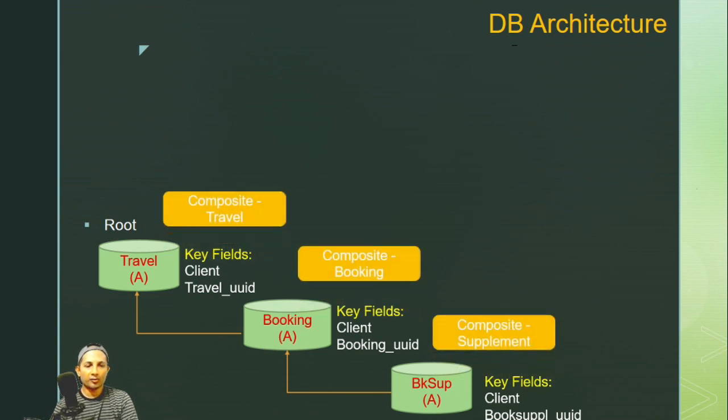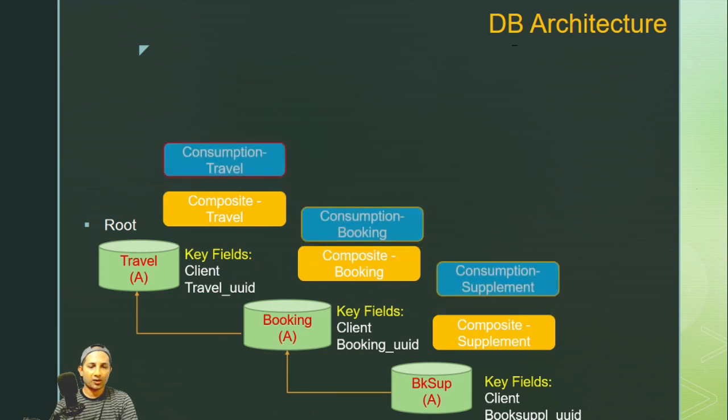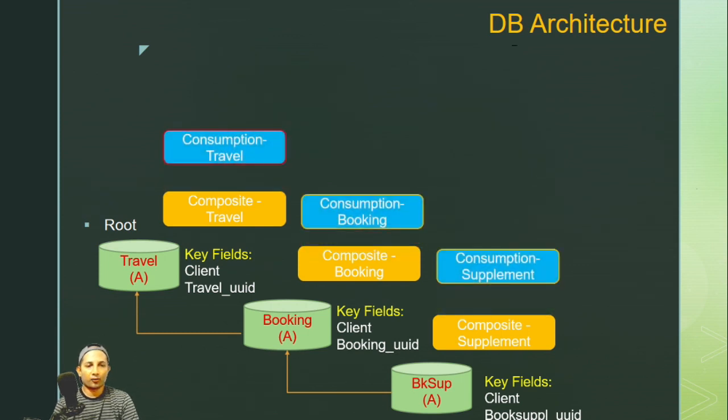As usual, we have to create a composite view, or composite CDS, and we'll be using the latest CDS that has been offered by SAP, because we are on cloud. So of course, it is very easy for us to explore the latest thing being offered. So we'll be creating a composite view for all the respective tables. What next? Of course, the consumption view, the consumption CDS.